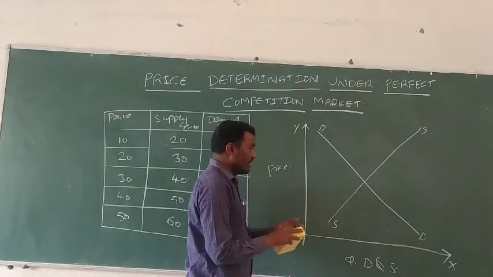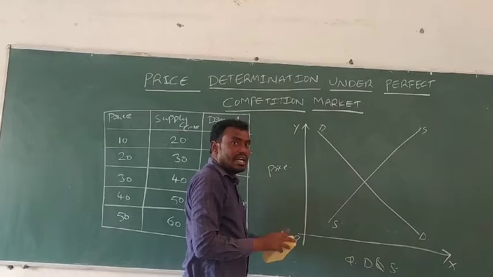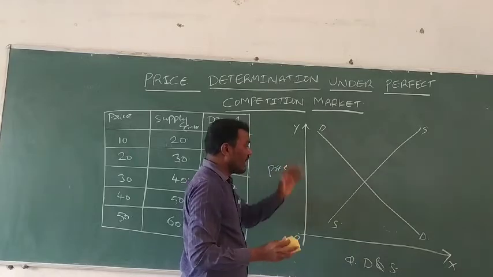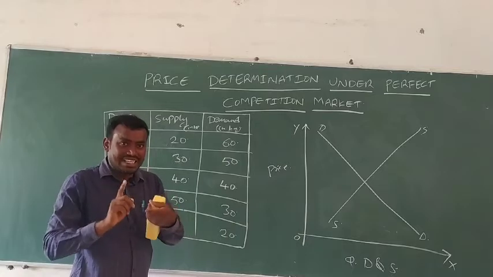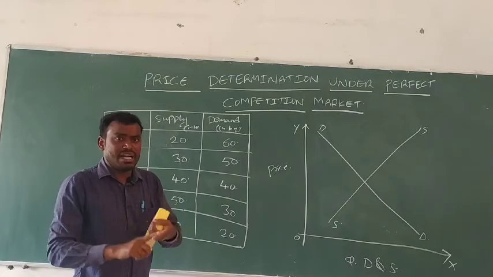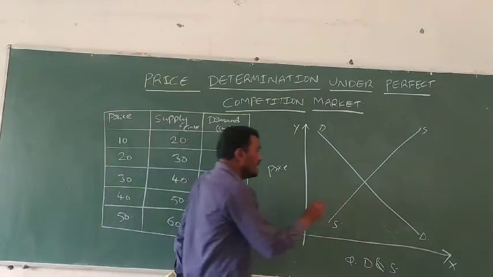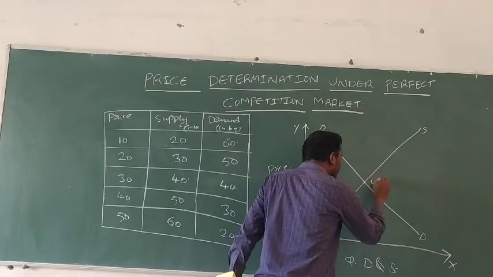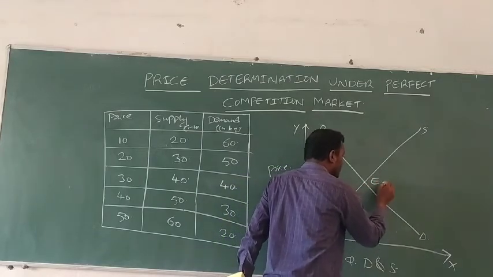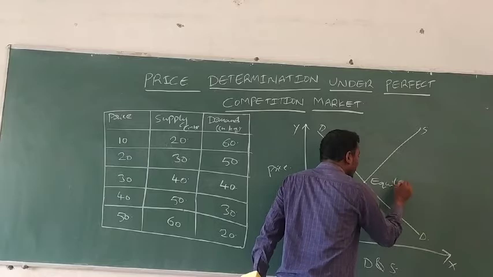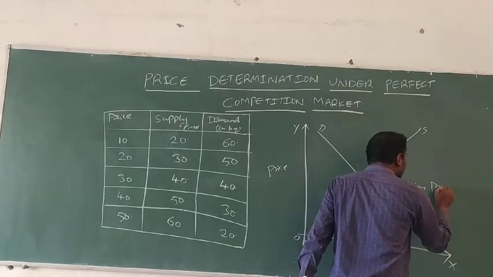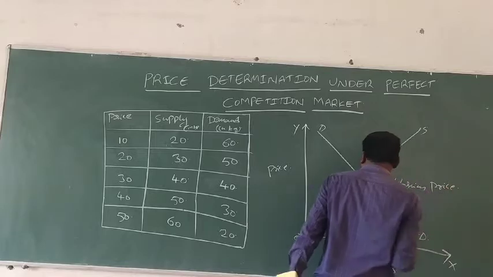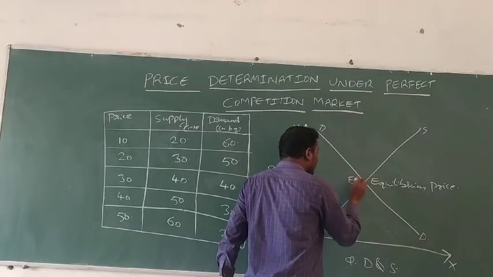The supply curve slopes upward from left to right. The demand curve slopes downward from left to right. Where demand and supply intersect, which means where demand and supply are equal, this point we call the equilibrium price.